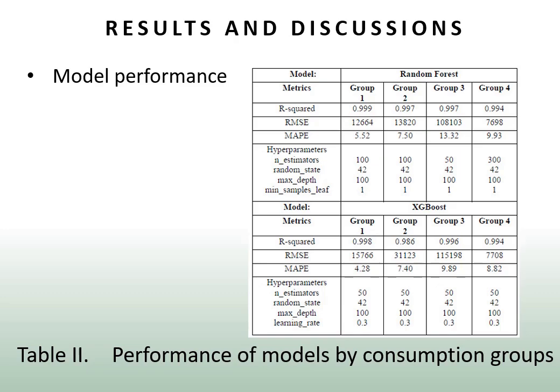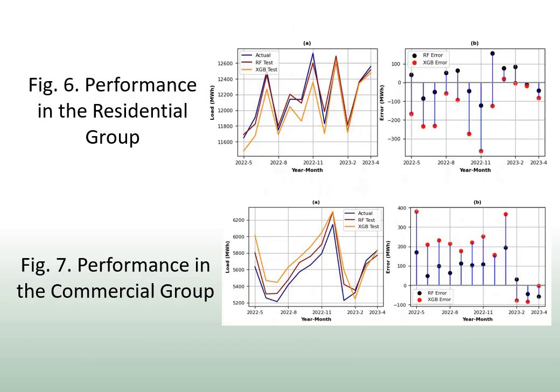In groups 1, 2, 3, and 4, it was observed that the XGBoost model obtained the lowest MAPE value, but when evaluating the RMSE, it was found that the random forest showed a better fit for these groups. Figures A show the performance of the random forest and XGBoost models through the comparison between real consumption and the generated predictions, in order to facilitate the evaluation and search for the optimal model to forecast the electricity consumption. The metrics allow us to identify differences in the predictive capacity of the models, which are observed in the prediction errors illustrated in figures B.